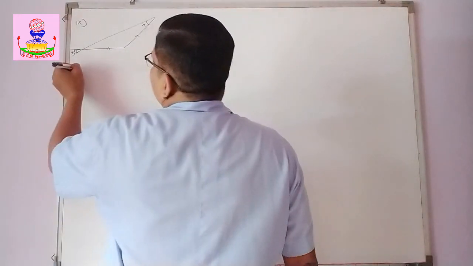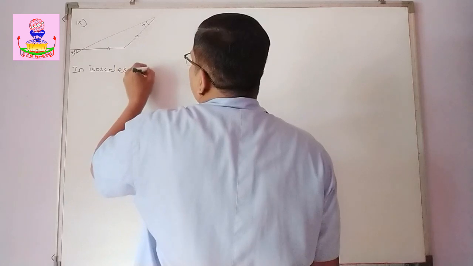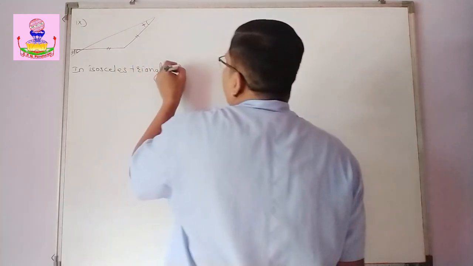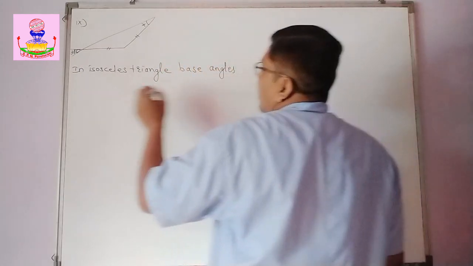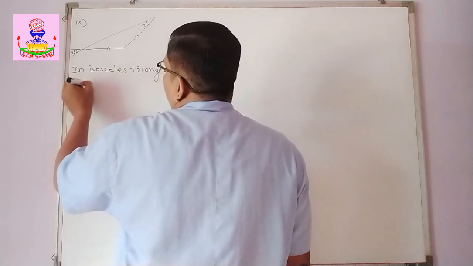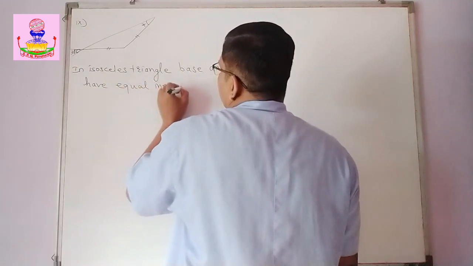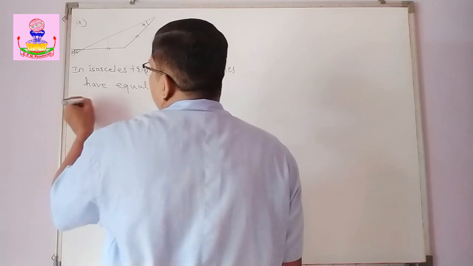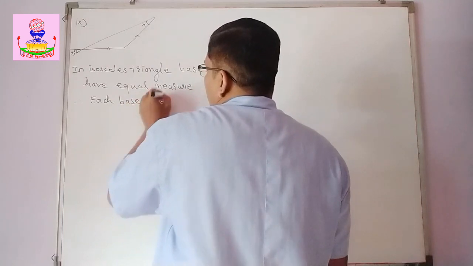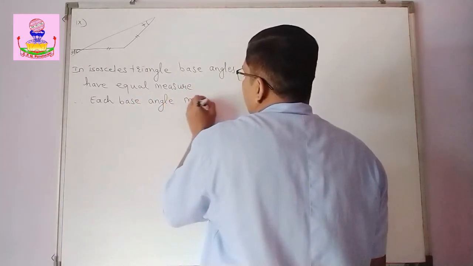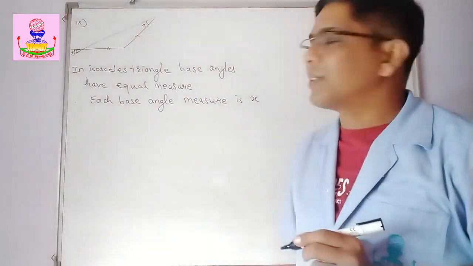Okay. So how to write? So in isosceles triangle, base angles have equal measure. Therefore, each base angle measure is x.